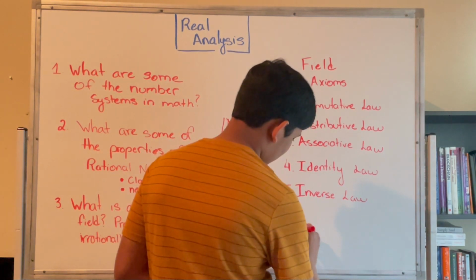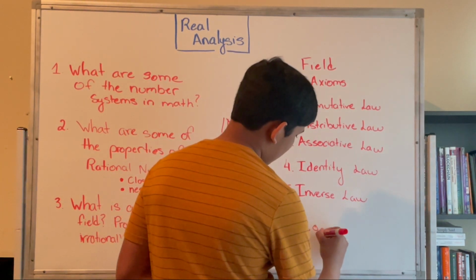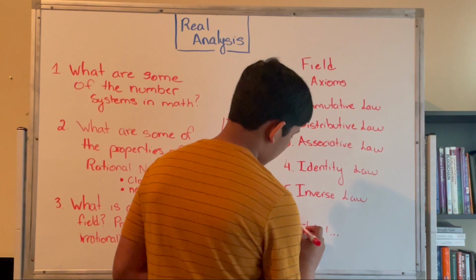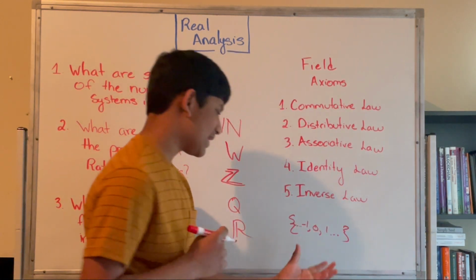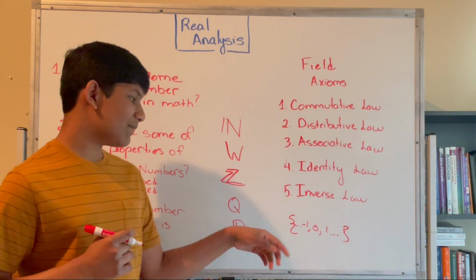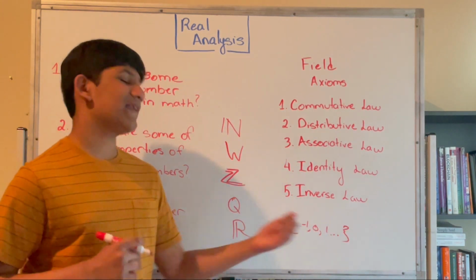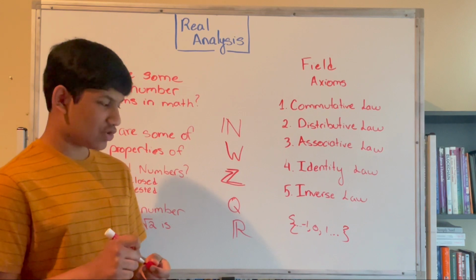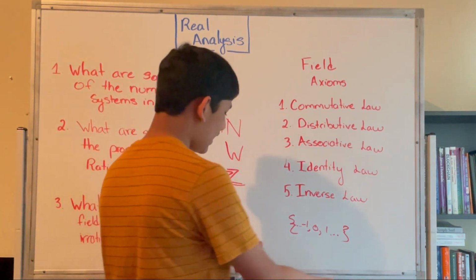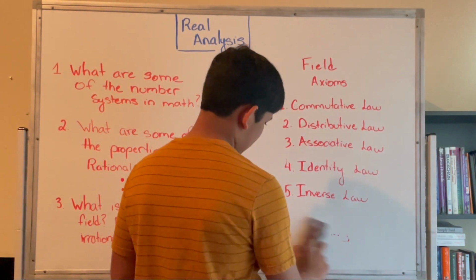So they have negative 1, 0, 1, etc. So we can just represent it by this. It goes infinitely in the negative direction and infinitely in the positive direction and contains 0. So that's the integers. Now we have the rational numbers.